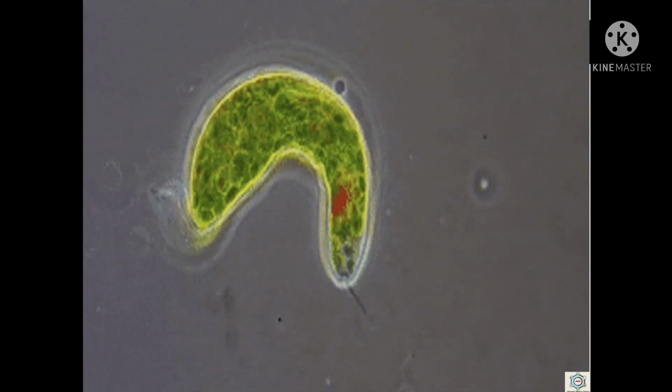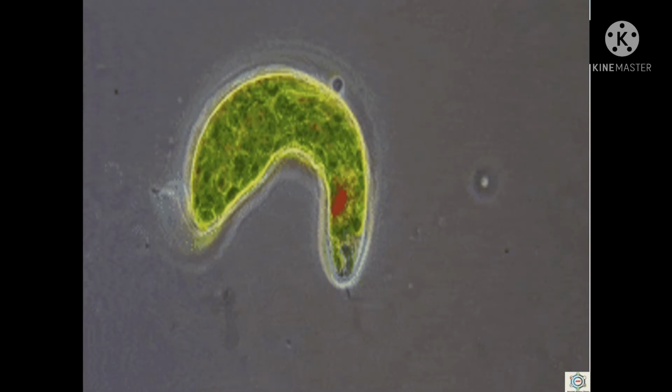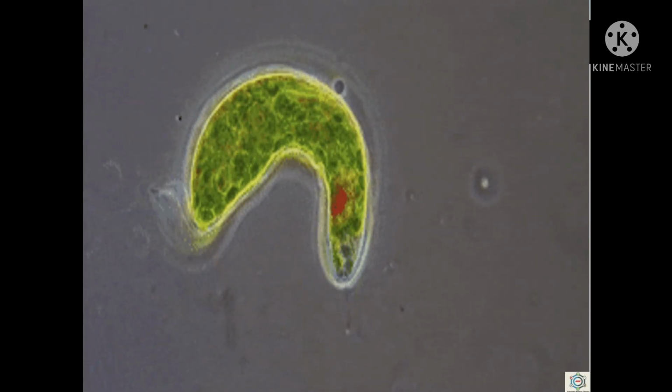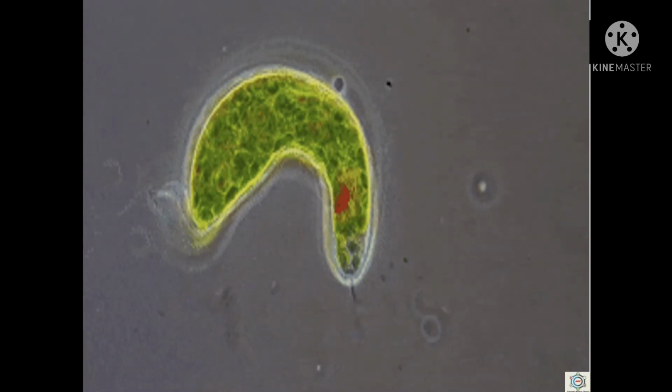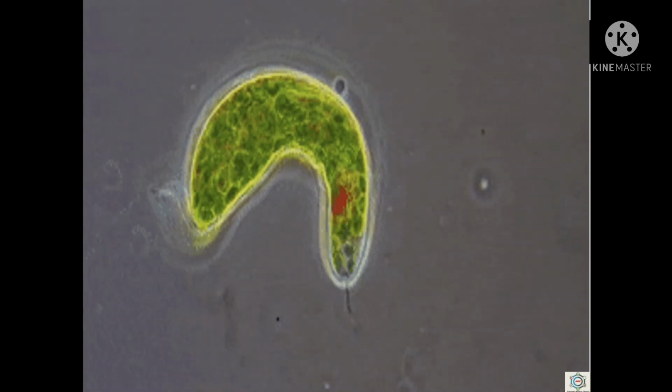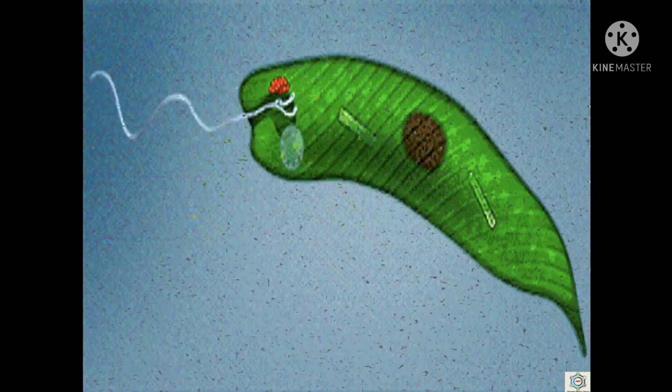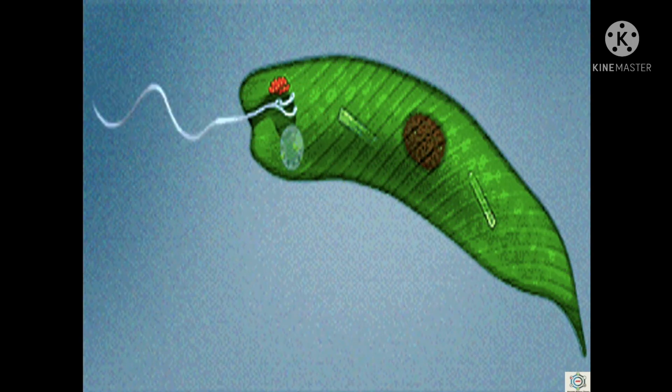Earlier botanists considered them algae and placed them under the class Euglenophyceae and division Euglenophyta. And zoologists considered them animals and placed them in the class Phytomastigophora and the phylum Protozoa. Now these organisms have been separated from both plants and animals in Whittaker's five kingdom system of classification and placed in the kingdom Protista.